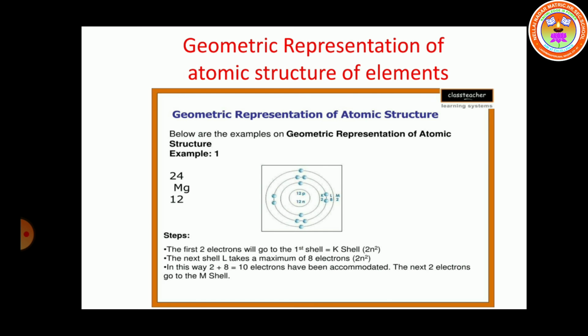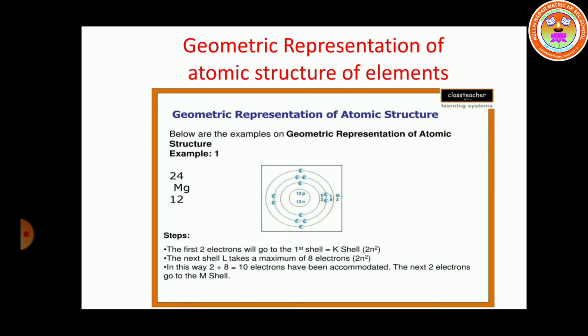Always we represent the atomic number in the subscript and the mass number in the superscript. So 12 is the atomic number and 24 is the mass number. That means 12 is either the number of protons or the number of electrons. Then how do we calculate the number of neutrons? Mass number minus atomic number. The mass number is 24 and the atomic number is 12, so 24 minus 12 is equal to 12. That is the number of neutrons.